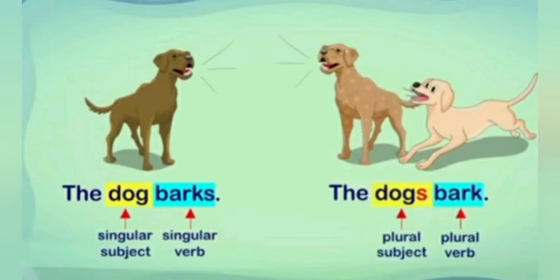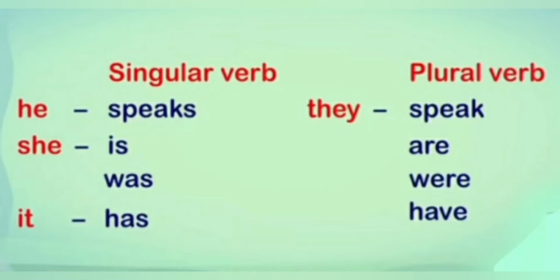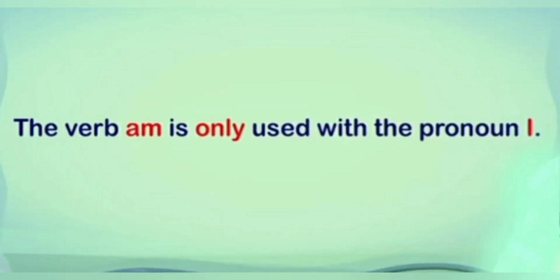Let me show you a chart to clear the concept. Look at the chart. Here we have a singular subject of third person: he, she, it. With a third person singular subject, we use a singular verb: speaks, is, was, has. In the next column, we have a plural subject of third person, they. With they, we have to use a plural verb: speak, are, were, and have. Is it clear to all? The verb am is only used with the pronoun I.